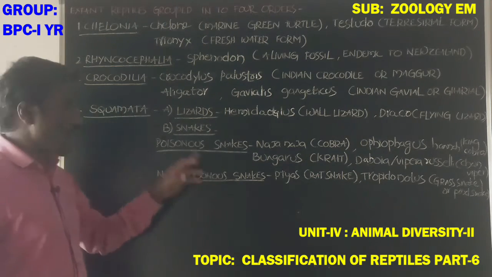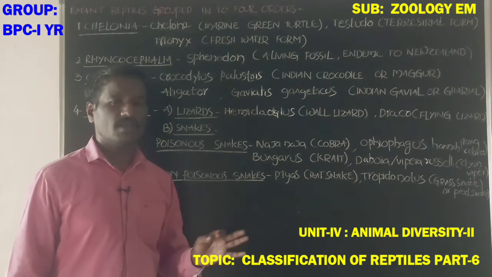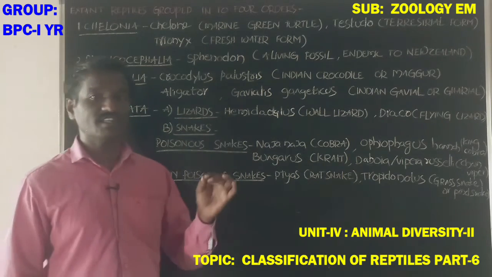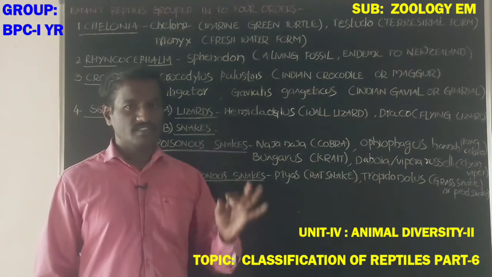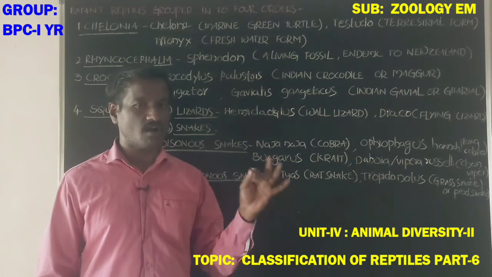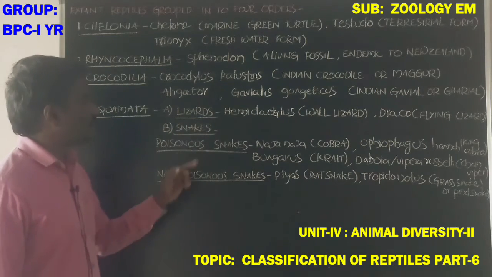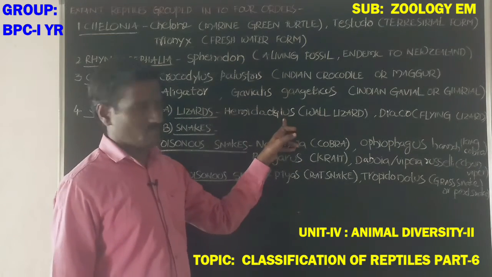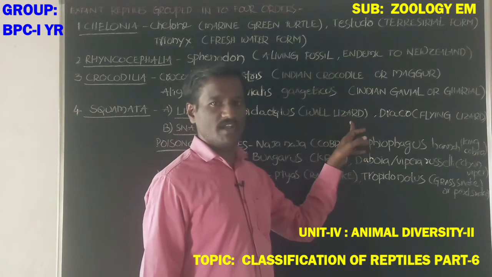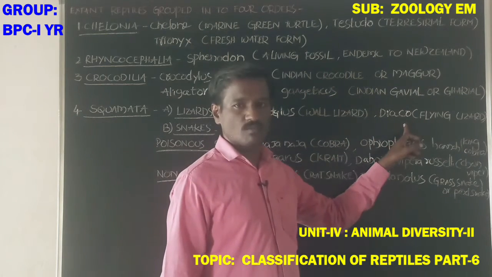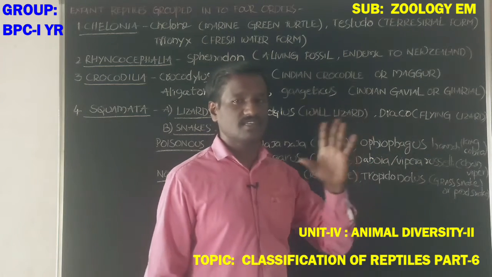Next, the fourth order, Squamata. What about Squamata? It includes lizards and snakes. First, lizards. Hemidactylus is the wall lizard. Next, Draco is the flying lizard.